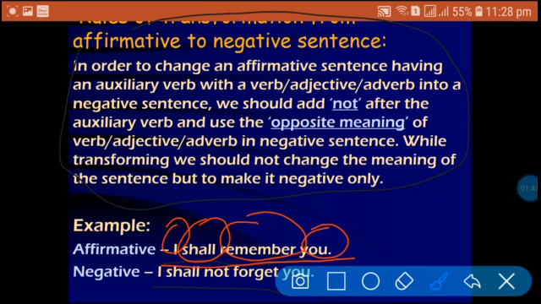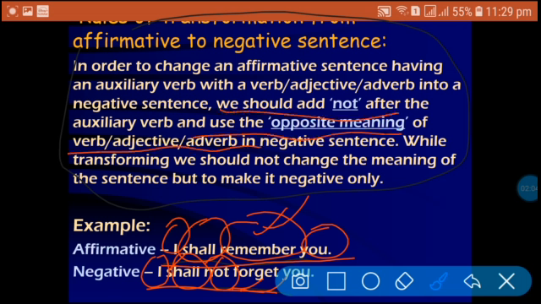And what I wrote here, you see, I shall not forget you, means subject, auxiliary verb, I added not here, and then I made the opposite of this verb remember and wrote here forget. So according to the rule, the sentence is absolutely correct.